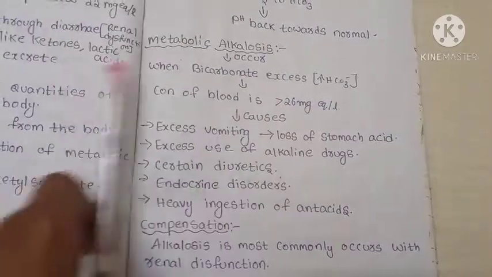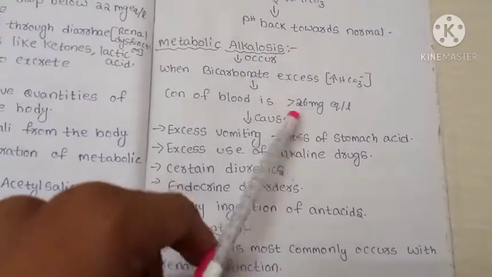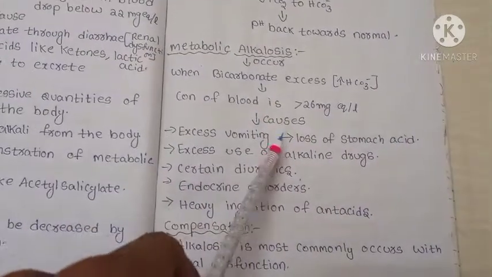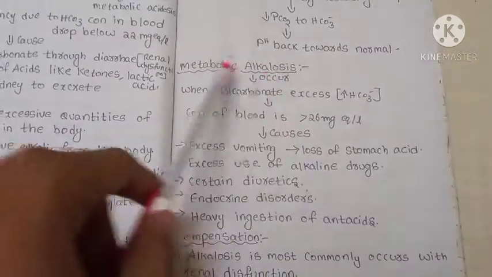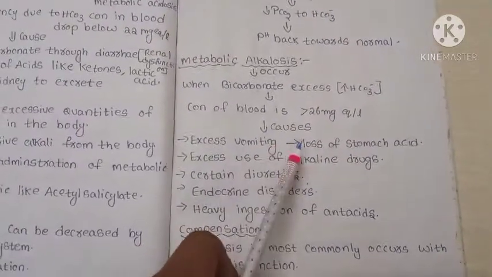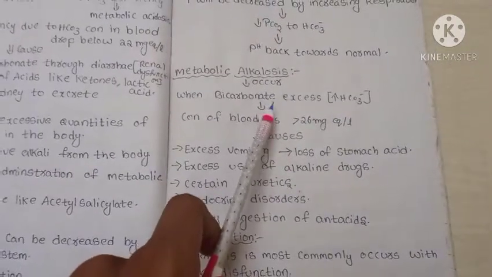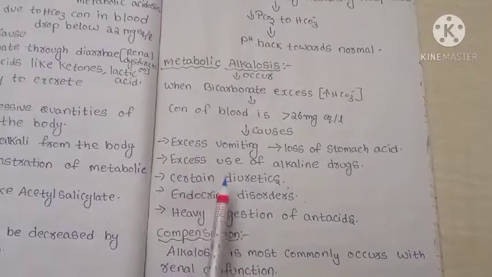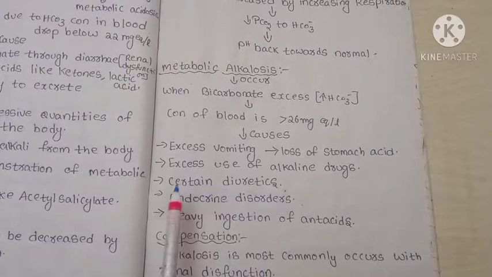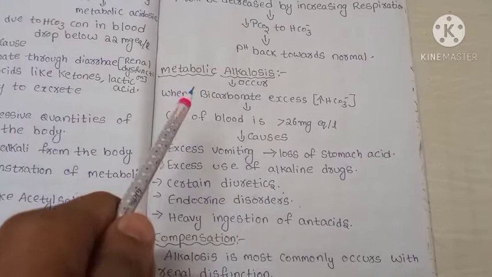It's quite opposite to metabolic acidosis. Here bicarbonate ions are excess in blood, more than 26 mmHg. Why are bicarbonate ions in excess? What's the reason? Excess vomiting. Due to vomiting, loss of stomach acid results in more bicarbonate ion formation. Excess use of alkalic drugs, diuretic drugs, endocrine disorders, and heavy ingestion of antacids. Overuse of antacids also leads to metabolic alkalosis.